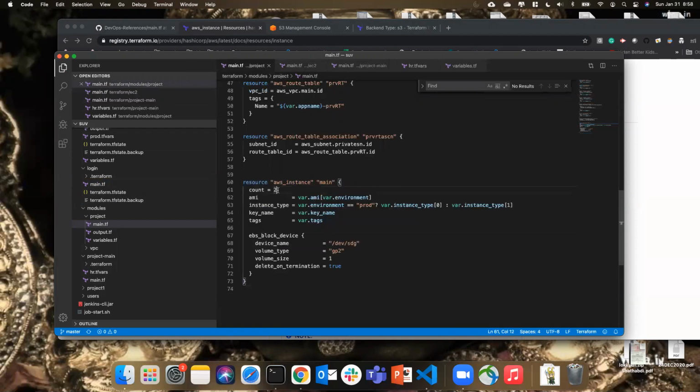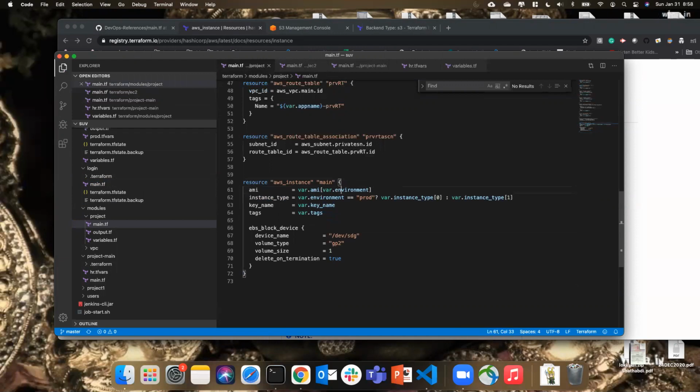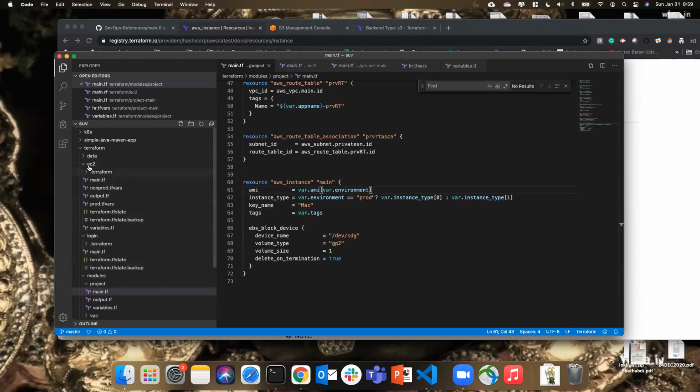It says count two, but I don't want it. I just want one. Again, I'm passing all this environment, all this, right? I use so much here. Can I hard code all these values? AMI is var.environment. I'm just taking all the variables here.